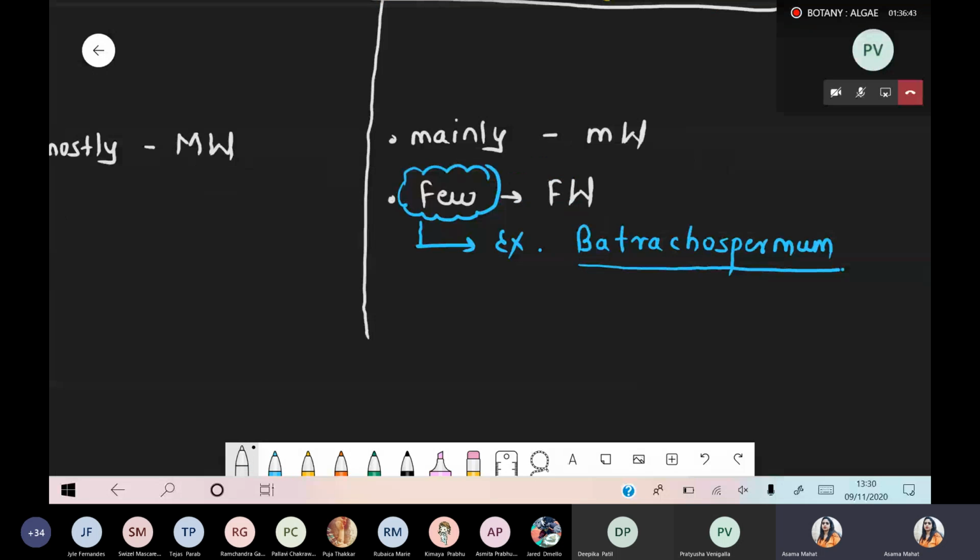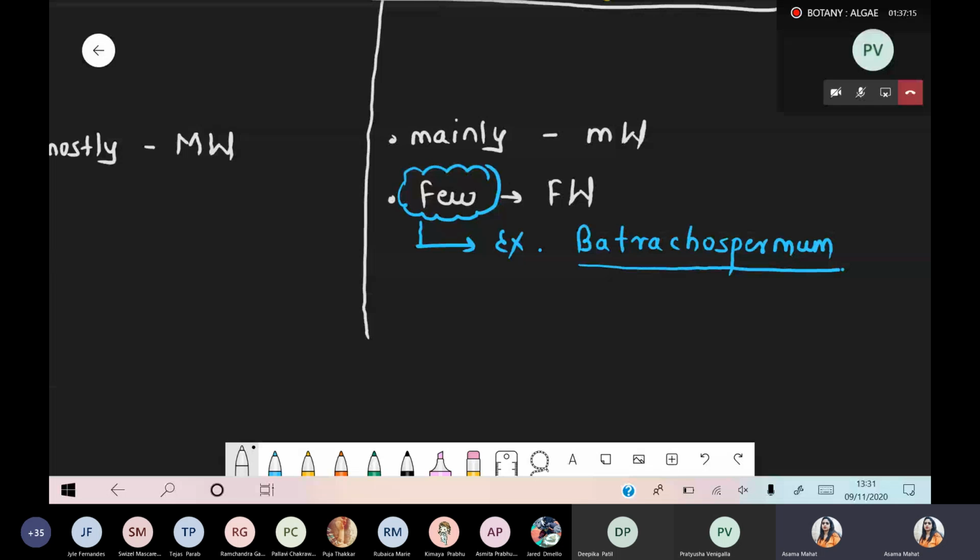If you see the common characteristic, why do we say green algae, brown algae, red algae? Because pigments are present, and due to those pigments, they obtain that type of color. For example, Chlorophyceae is also called green algae. Why green? Because green color pigments are present in more amount. Brown, why do we say brown algae? Because brown color pigment or other color pigments are present in more amount. Similarly for red algae, why do we say red algae? Because there is a presence of red color pigment in more amount.